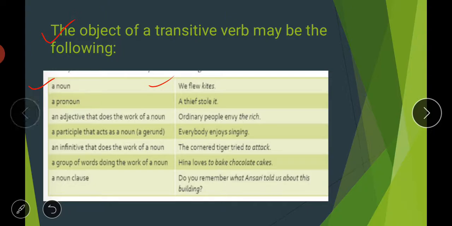Then second is a pronoun. It could be a pronoun also. So, a thief stole it. A thief stole it. Here "it" is your pronoun and it is your object. So an object could be a pronoun also.